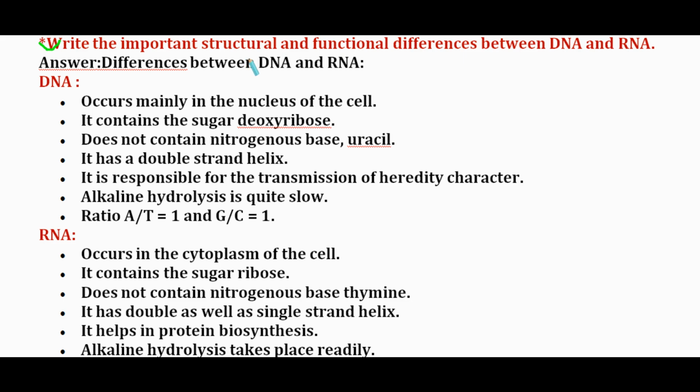Next question, write the important structural and functional differences between DNA and RNA. These differences are pointwise. You can write it in a table. DNA occurs mainly in the nucleus of the cell. It contains the sugar deoxyribose, and does not contain the nitrogenous base uracil. It has a double strand helix. It is responsible for transmission of hereditary characters. Alkaline hydrolysis is quite slow. The ratio of adenine to thymine is 1 and guanine to cytosine is 1.